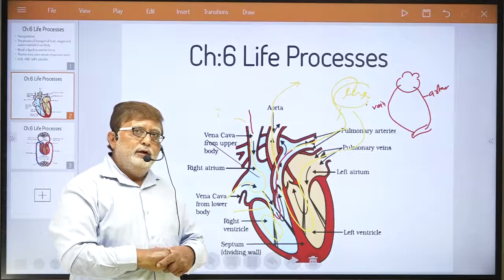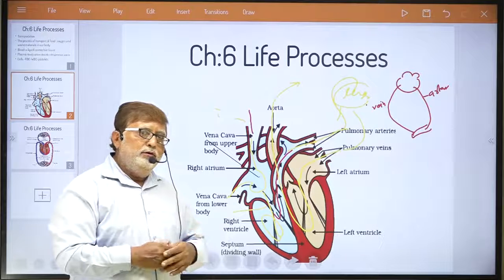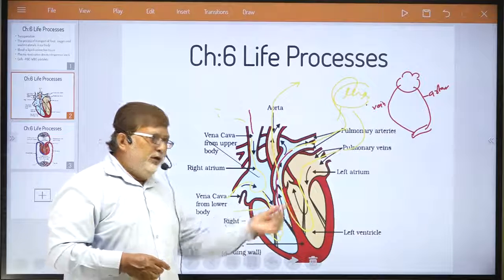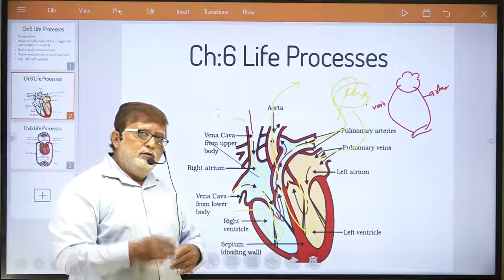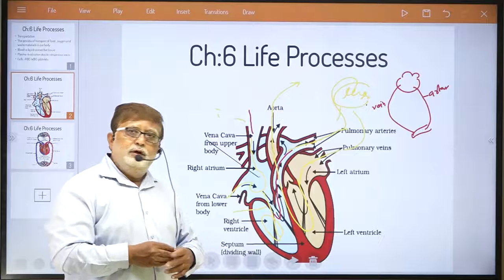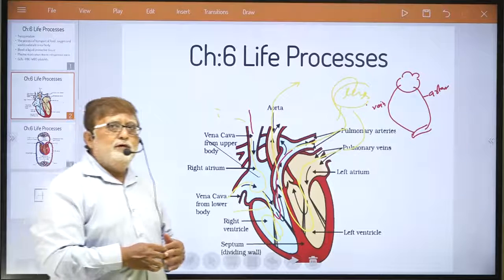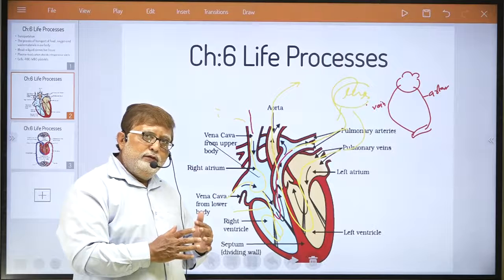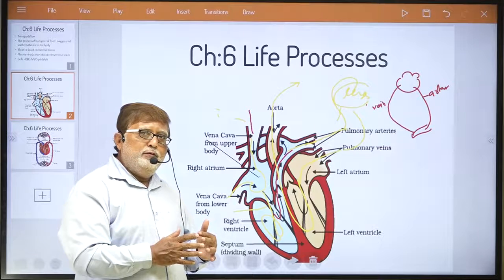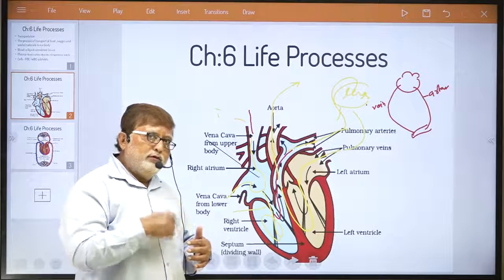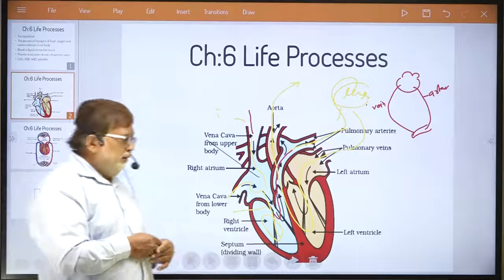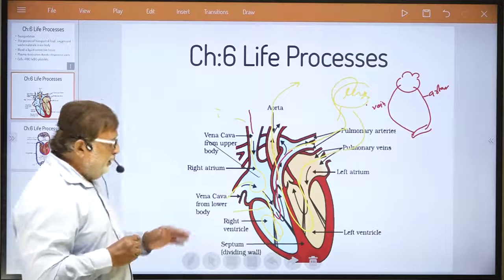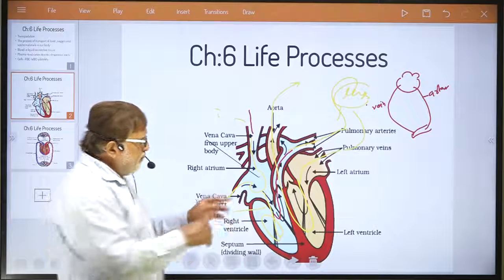Okay, dear student, the heart, you all know, is one of the most important pumping organs, made up of cardiac muscle. It goes on pumping our blood throughout our lifetime. It is no doubt a very slow and rhythmic, involuntary process continuously occurring in our body. You understood the flow?